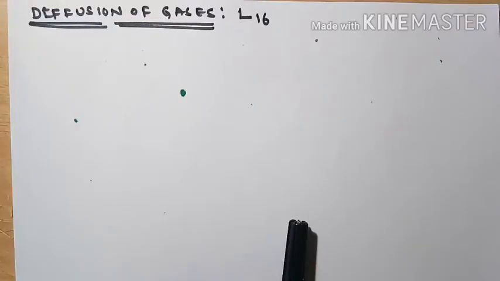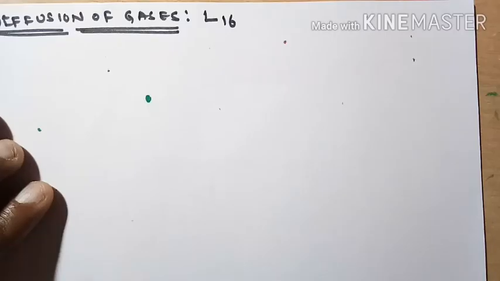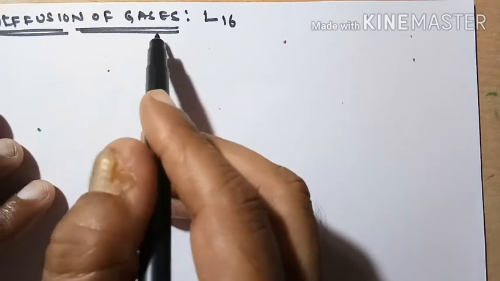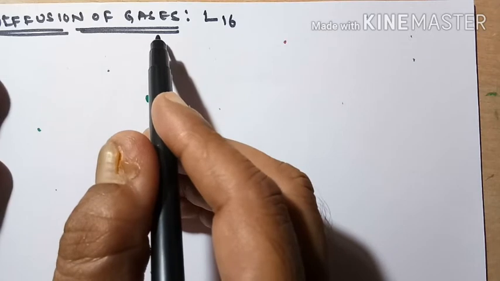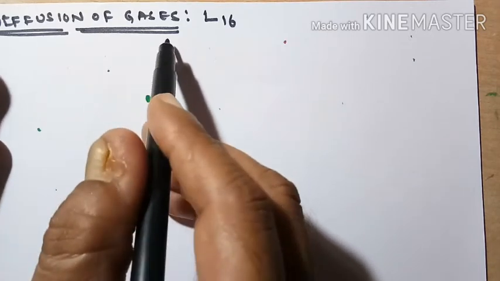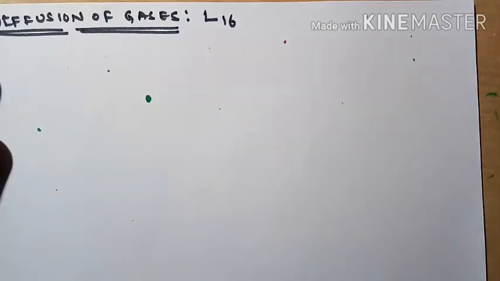And which information was given by Graham upon this, diffusion of gases and effusion of gases. Let us discuss. So, diffusion of gases and Graham's diffusion law. What is meant by diffusion of gases? Diffusion of gases means intermixing of gases.